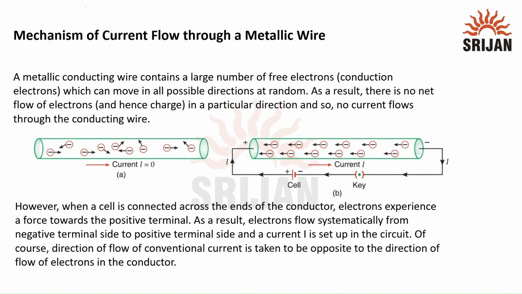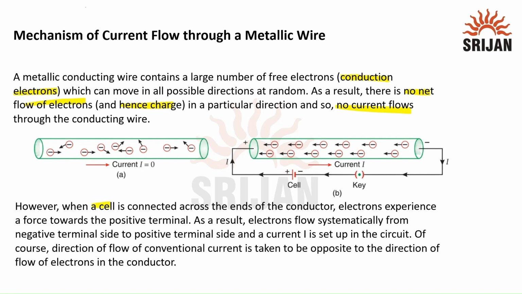Let us learn about mechanism of current flow through a metallic wire. A metallic conducting wire contains a large number of free electrons, which are also called conduction electrons, which can move in all possible directions at random. As a result, there is no net flow of electrons and hence no charge in a particular direction, and so no current flows through the conducting wire.